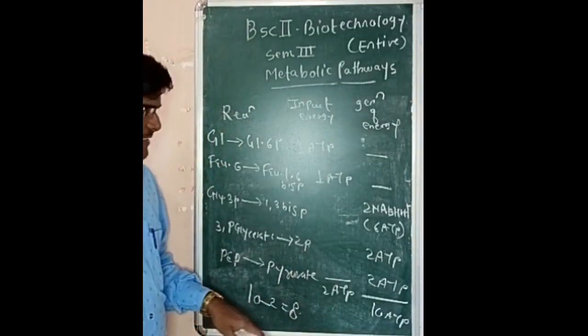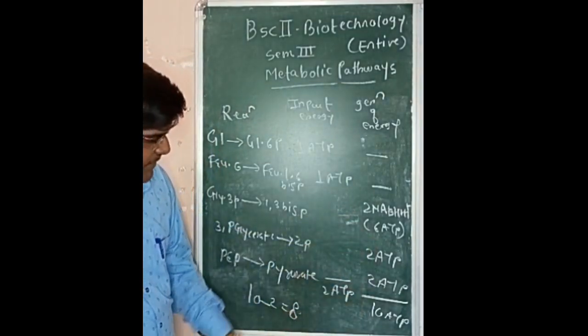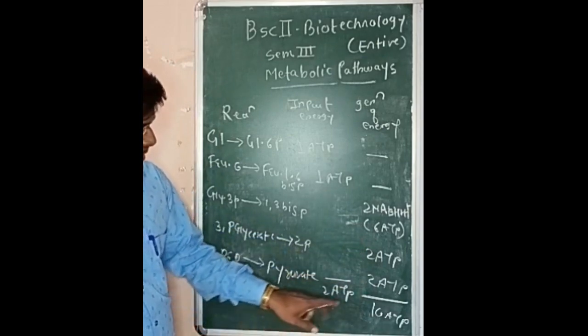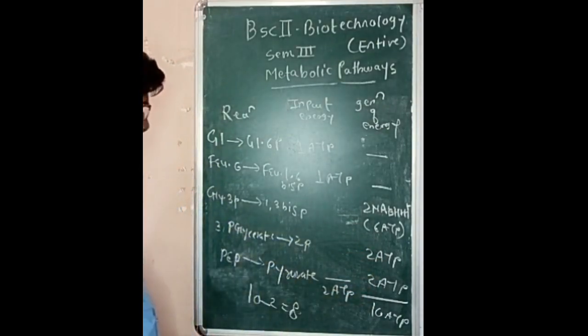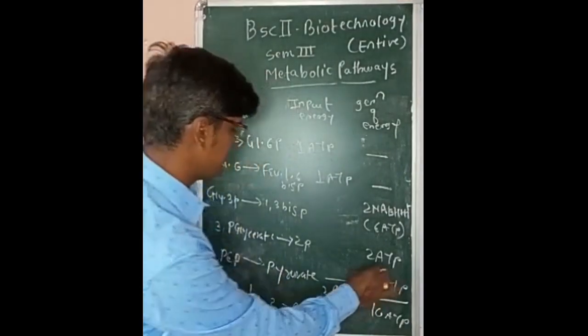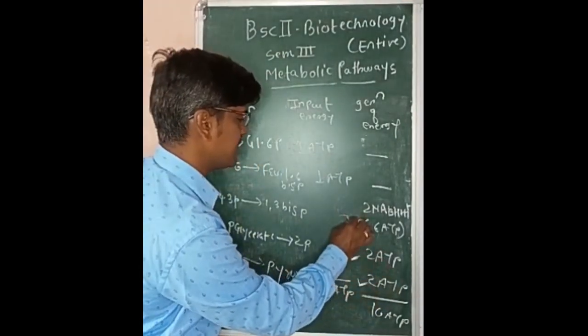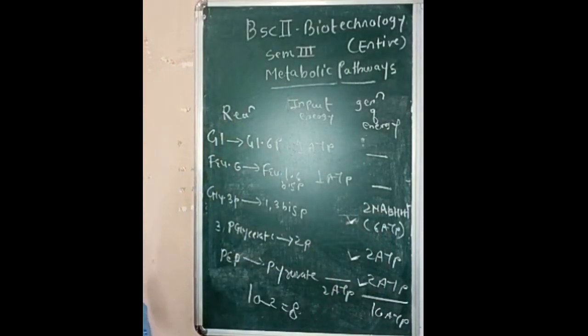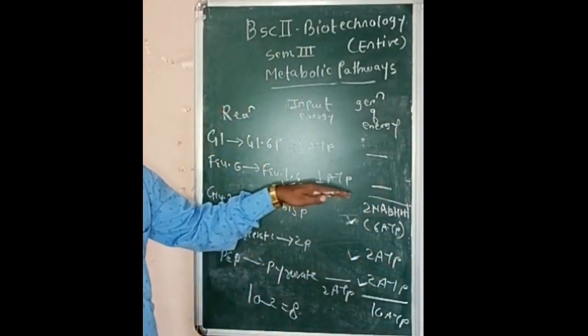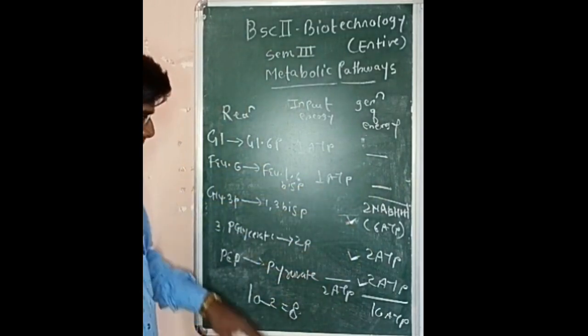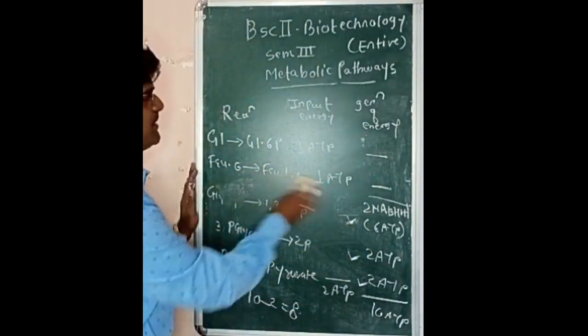But again there is detailed bifurcation between whatever the energy or ATP which is synthesized by substrate level phosphorylation. This is by substrate level phosphorylation and this is by oxidative level phosphorylation, because this NADH plus H plus are released via oxidation reaction. Now the net gain is 10 minus 2, is 8 ATP.